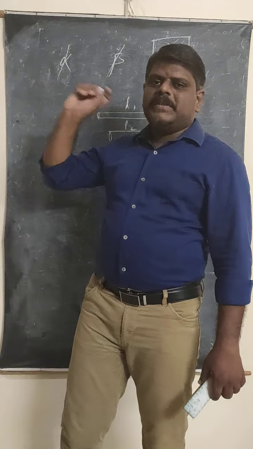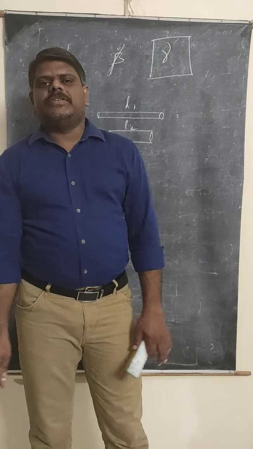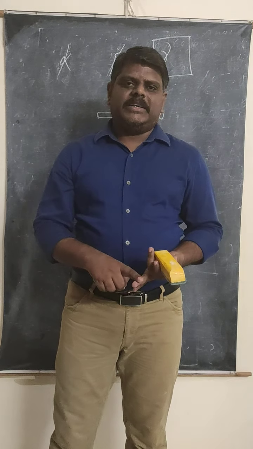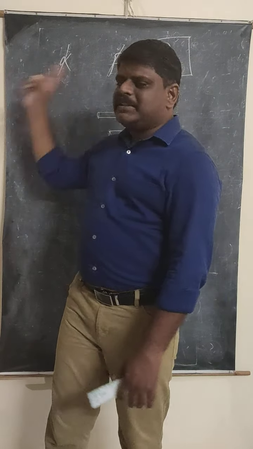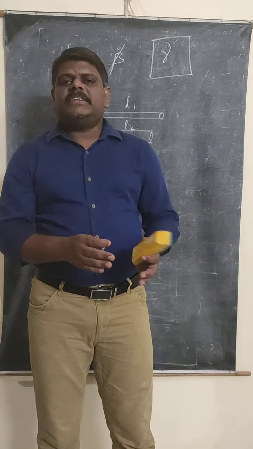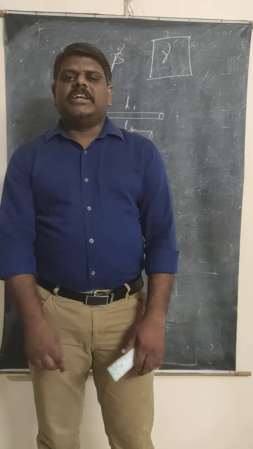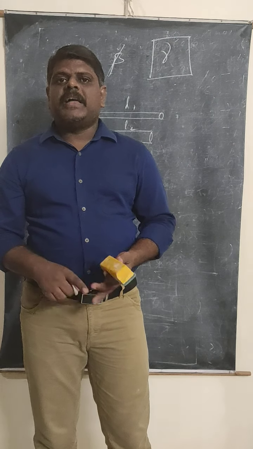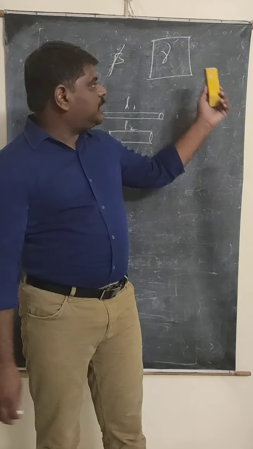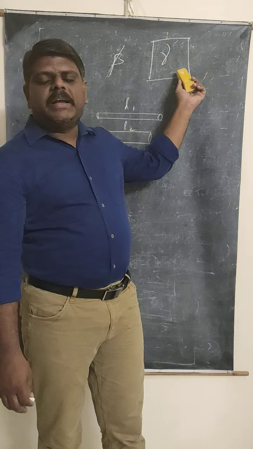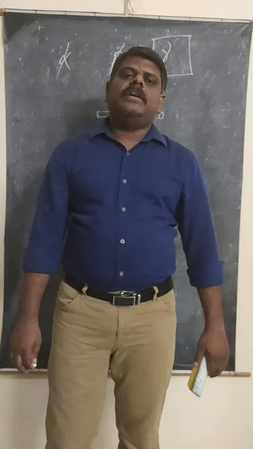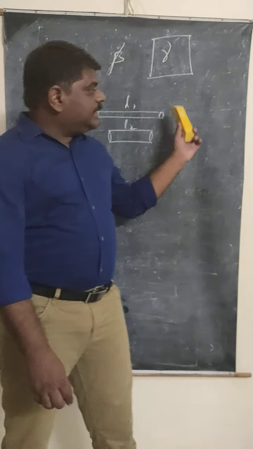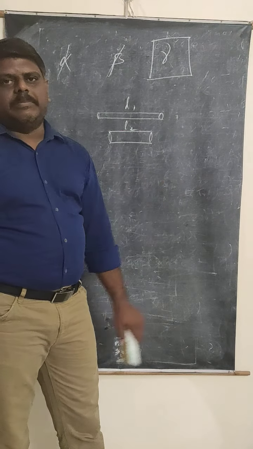Sometimes in the examination they will ask you why liquids do not have linear expansion and areal expansion. Then your answer is that liquids do not have a particular shape. That's why liquids do not have linear and areal expansion, and liquids have only volume expansion, that is gamma, because the volume is fixed for liquids. Every liquid has a particular volume. Okay, this is the very introductory concept you have to remember.